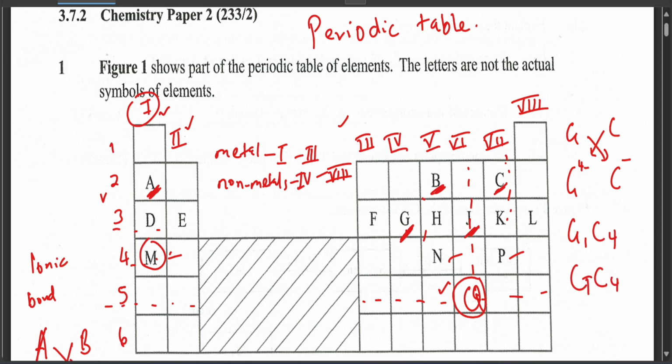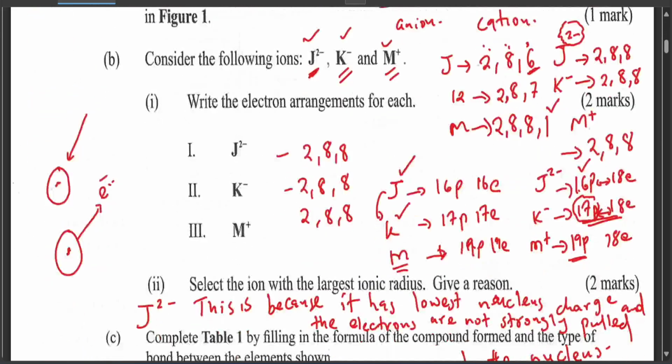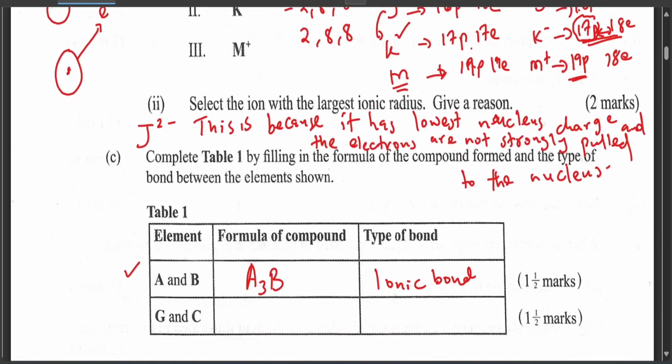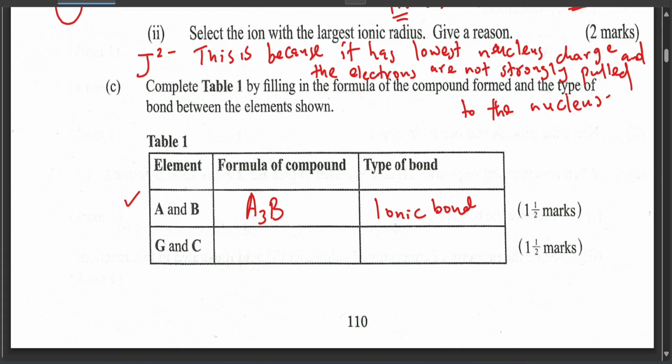So GC4. And the type of bond that we have here is called a covalent bond. Okay, it's called a covalent bond, not weak, and we should still say that it's a covalent bond. So the answer for that is GC4, and it's a covalent bond.